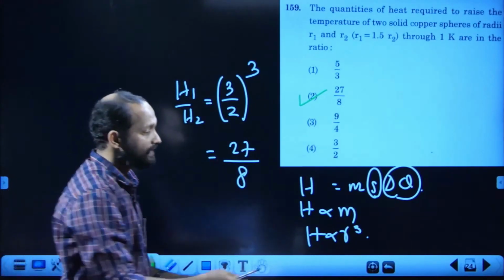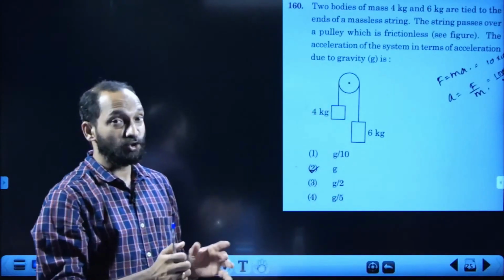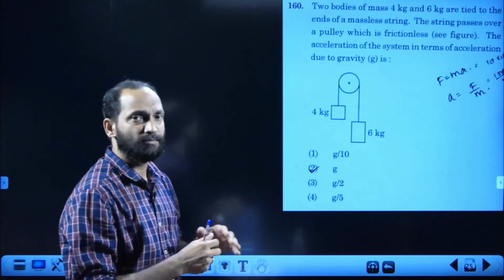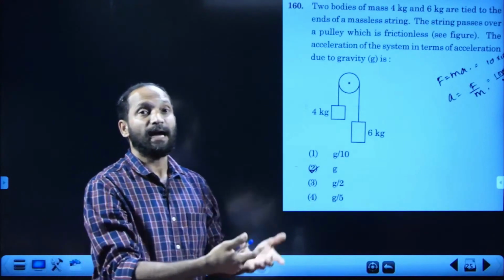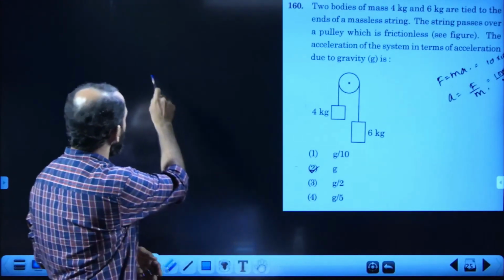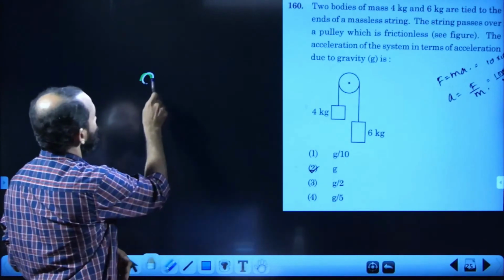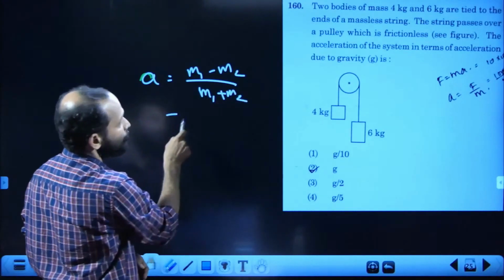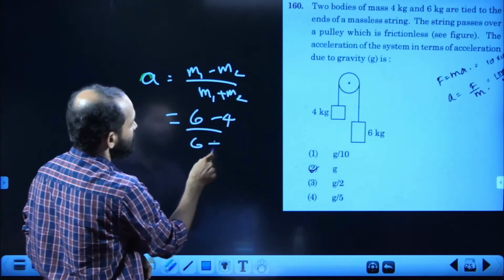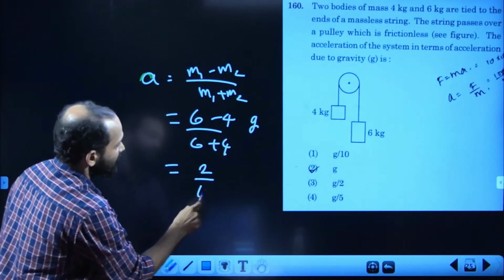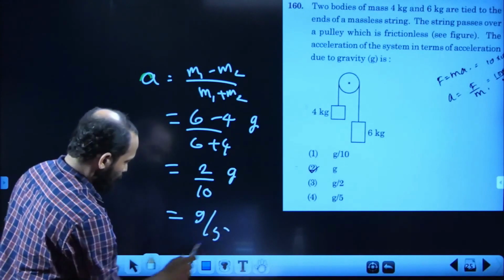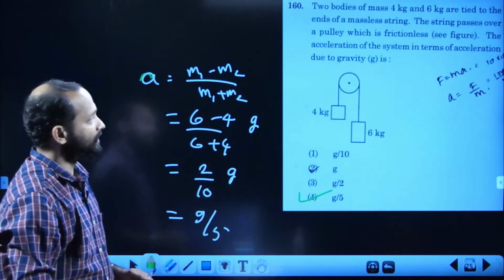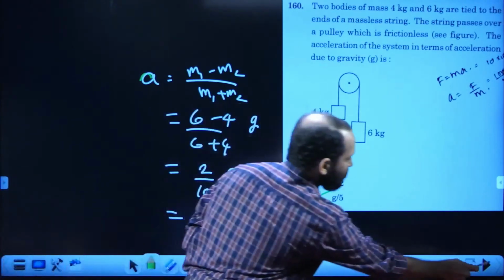Now go to the next one, 160. Two bodies in Atwood's machine, the acceleration of this system. It is very clear and well known to every student. It is in the main body of NCERT, and also in the back exercise. We know the equation for acceleration: acceleration of Atwood's machine is equal to m1 minus m2 divided by m1 plus m2 into g, that is 6 minus 4 by 6 plus 4 into g, that is 2 divided by 10 into g, that is g by 5. Answer fourth option. So the 160 answer is g by 5, fourth option. Okay. 161 is the next one.